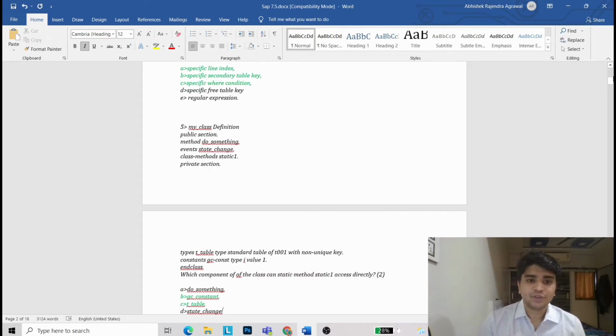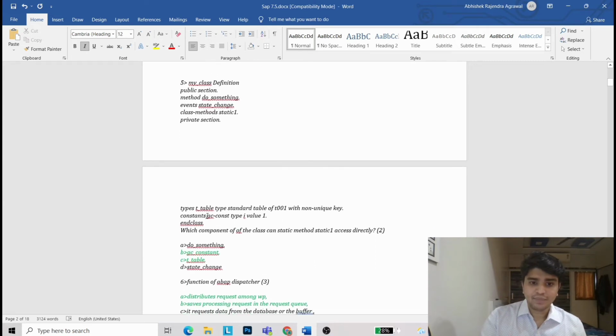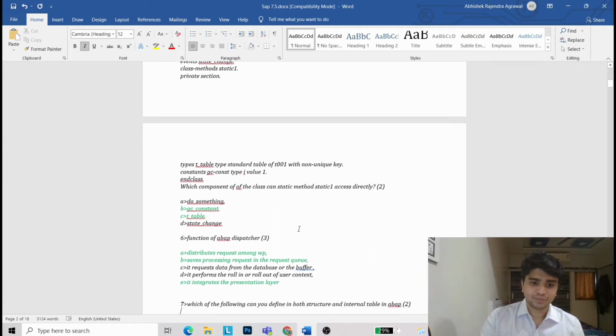Now coming to the fifth question, my class definition public section, method do something, event state change, class method static one, private section. Now type T table, type standard table T001 with non-unique key, and constant GC constant type I value 1, and class. Which component of the class can be static method static one access directly? It will be GC constant and T table.